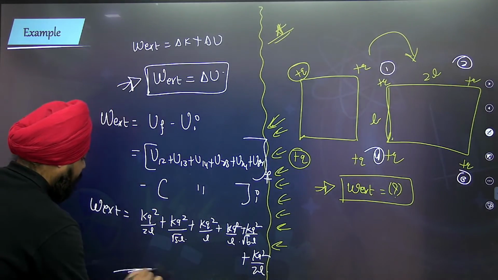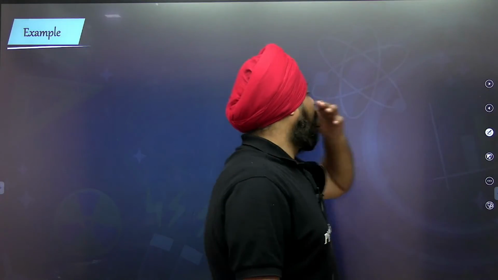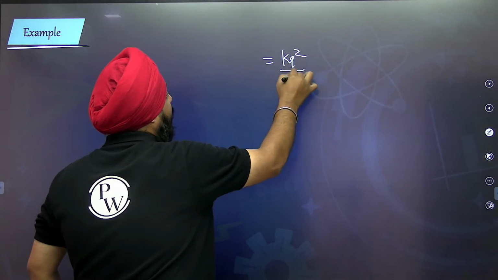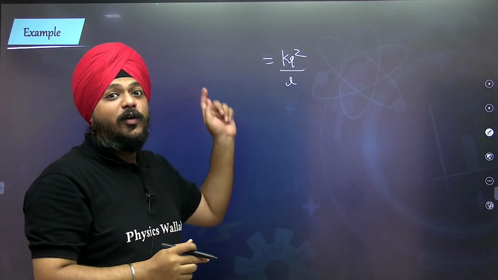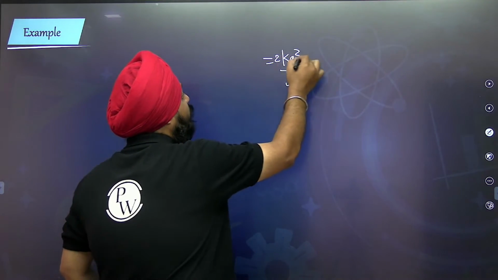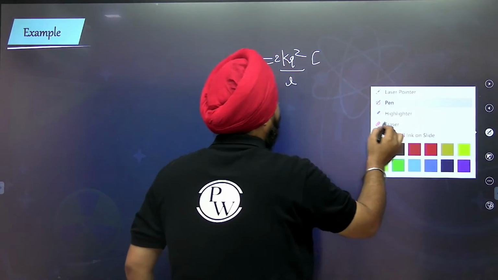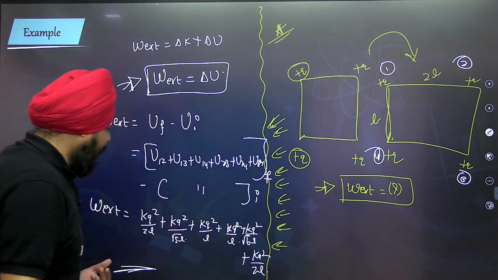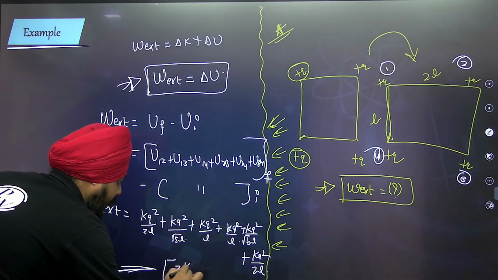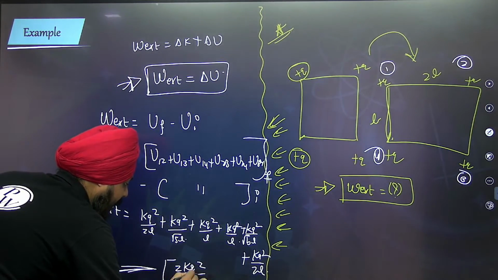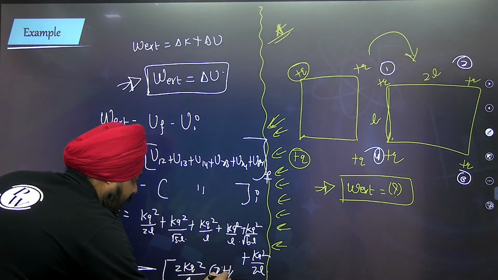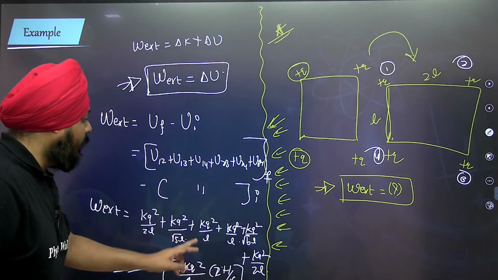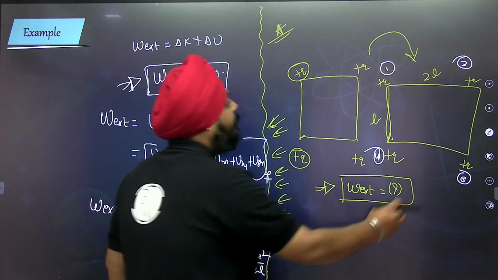Minus the initial. For a square we have already calculated this, it is 2 kq square by l, 2 plus 1 by root 2. So we are having 2 of 2l, 2 of l and 2 of under root of 5l.